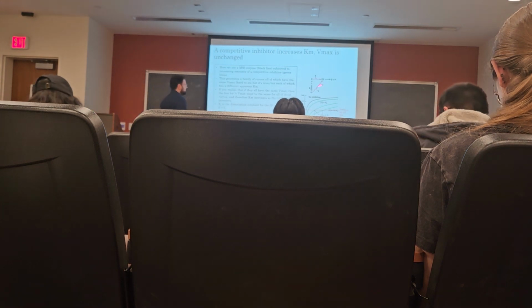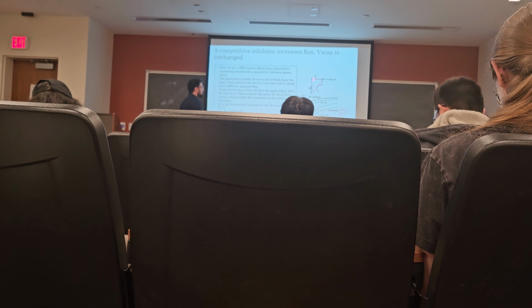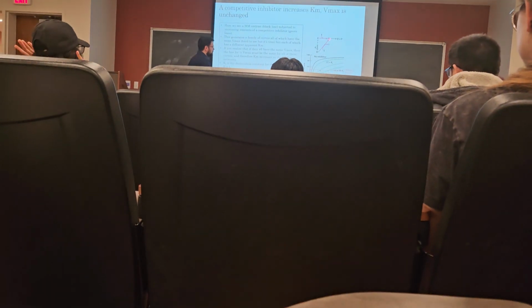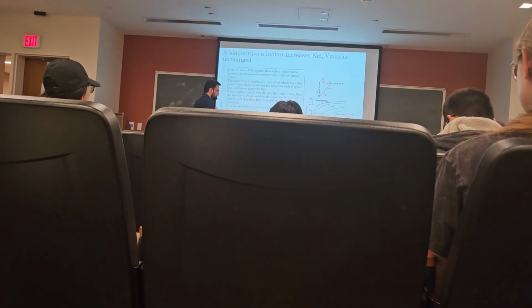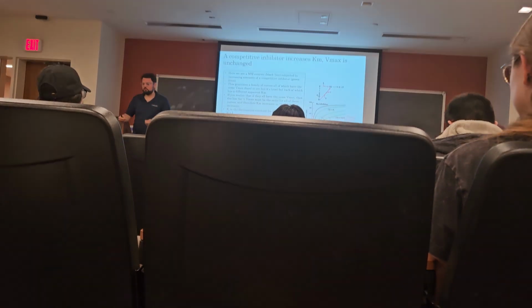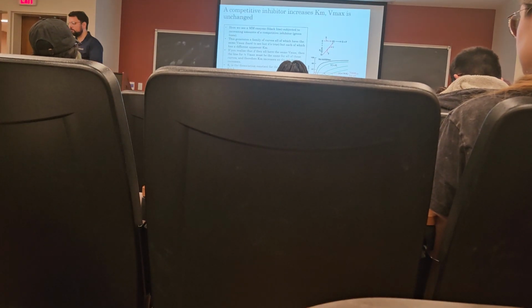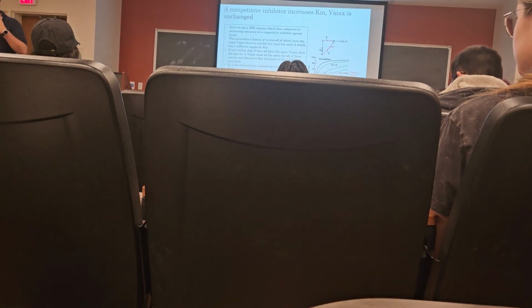So let's examine what's going on here, right? From enzyme, inhibitor and substrate, we can either form the enzyme-substrate complex or the enzyme-inhibitor complex. Once you're in the enzyme-inhibitor complex, the substrate can outcompete the inhibitor for binding to form the enzyme-substrate complex. The effect of this is that we've effectively reduced the amount of substrate that can bind to the enzyme at any given time.